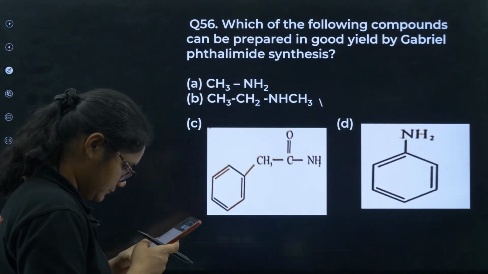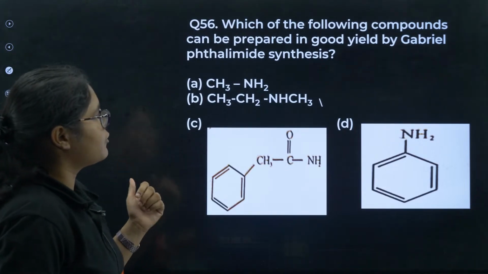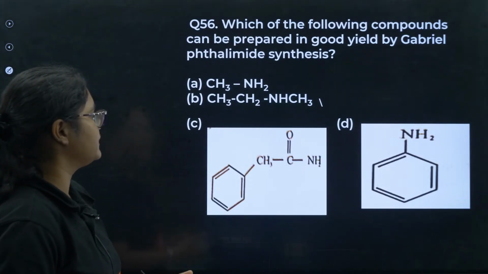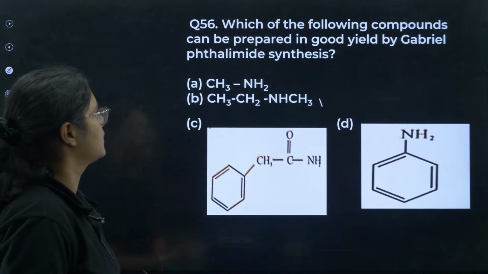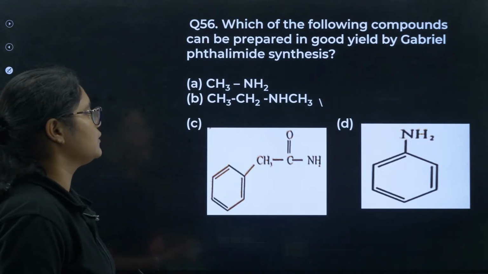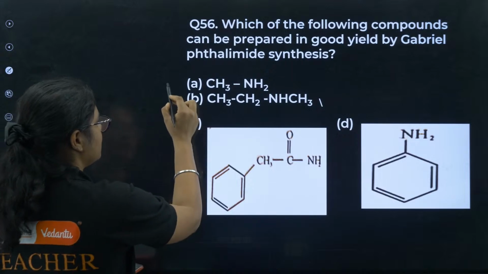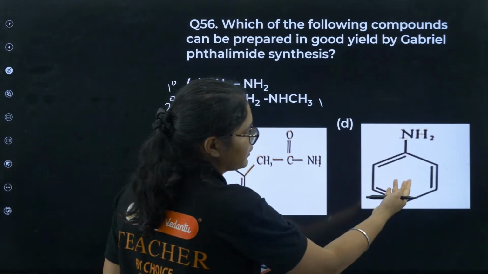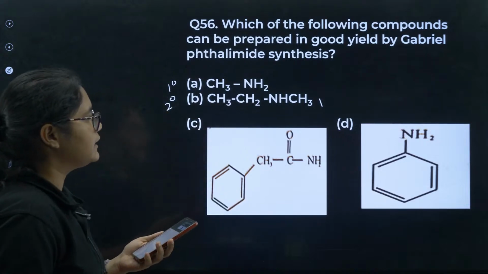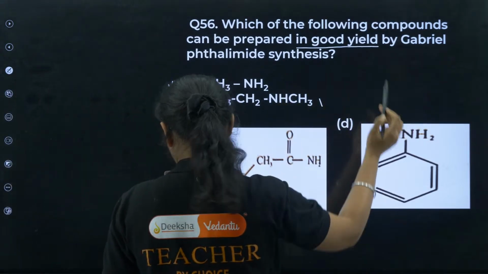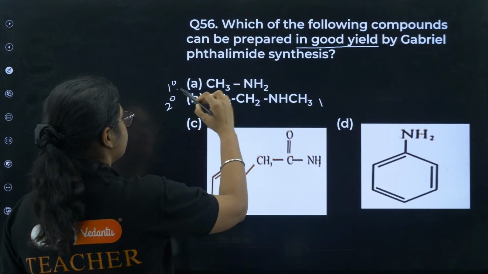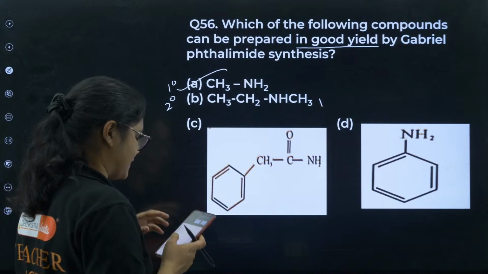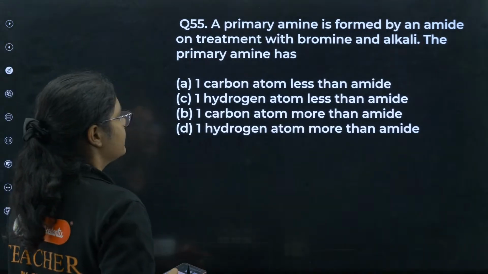Which of the following compounds can be prepared in good yield by Gabriel phthalimide synthesis? Can be prepared in good yield. Here you have a primary amine, here a secondary amine, here an amide, and here an aryl amine. In good yield, which of these can be prepared? Yes, 56A, primary amine is the correct answer. Okay, primary amines can be synthesized in good yield.